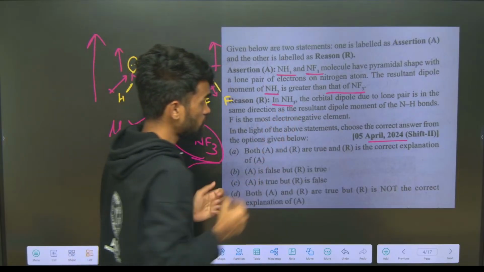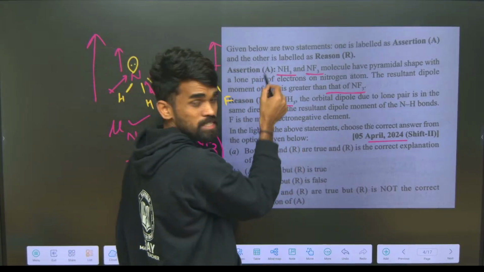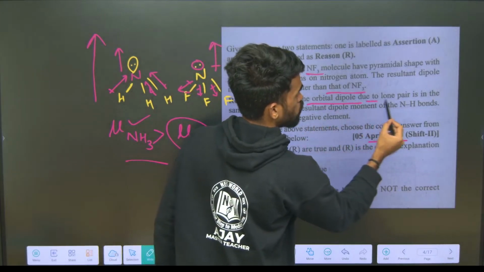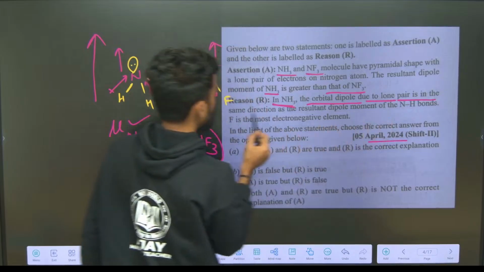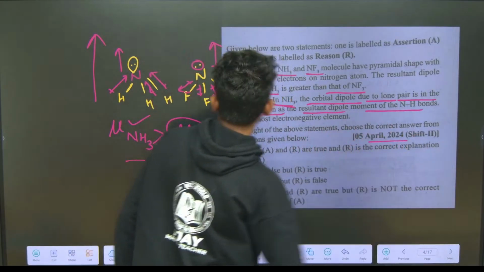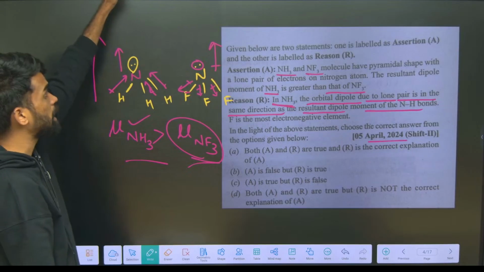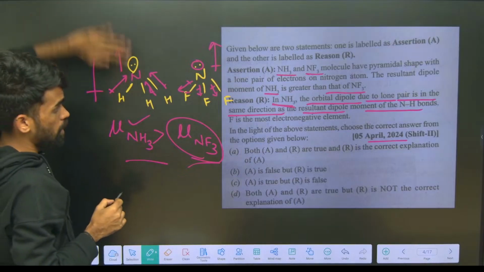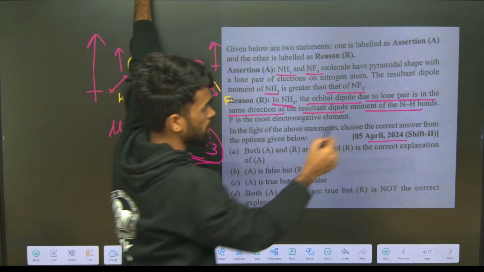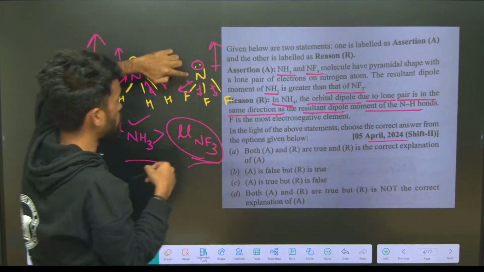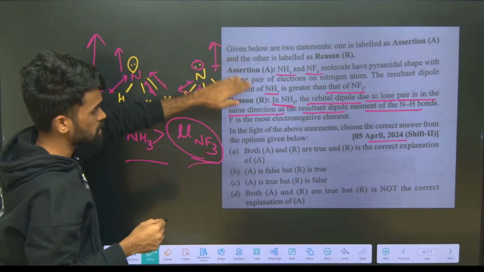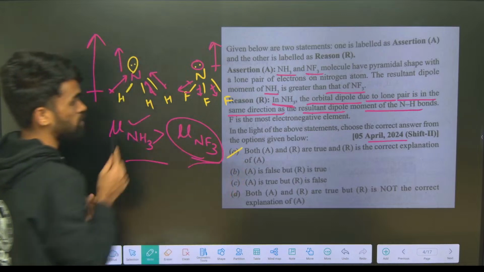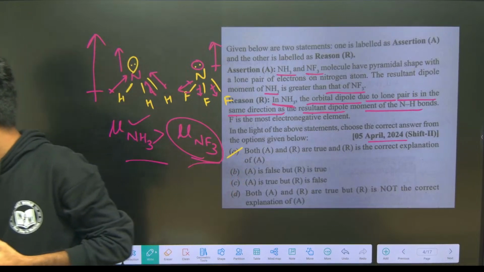And for the reason, this is the explanation they are giving: in ammonia, the orbital dipole moment due to lone pairs is in the same direction as the resultant dipole moment of the N-H bonds. See, all of them are in the same direction in the NH3 case, upside. So mu net is directed towards the upside only in ammonia, but not in the case of NF3. This is the reason. So assertion and reason are both correct, and the reason is the correct explanation of the assertion. So you can go with option number 1 as your answer. Hope this is clear.